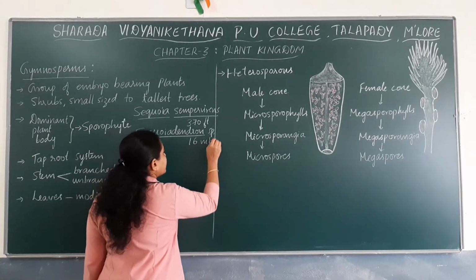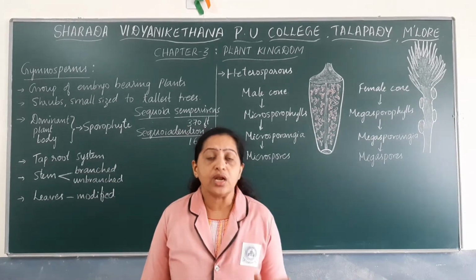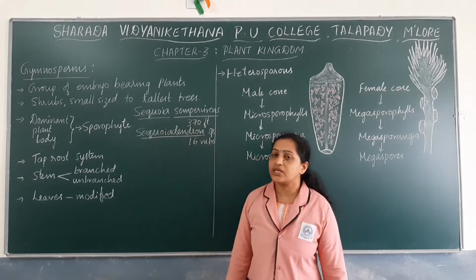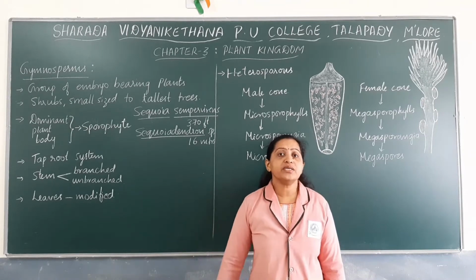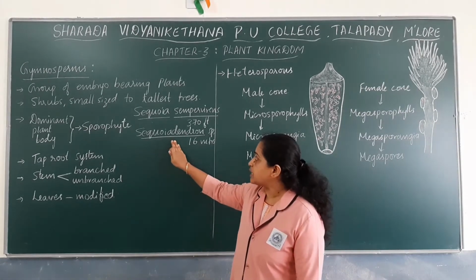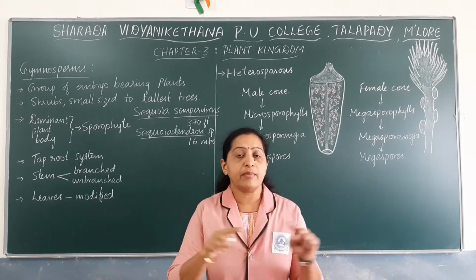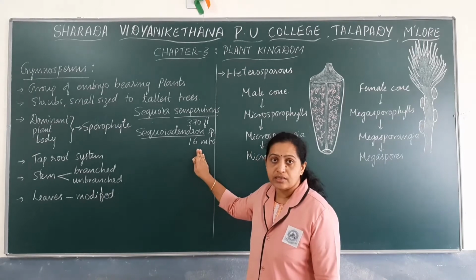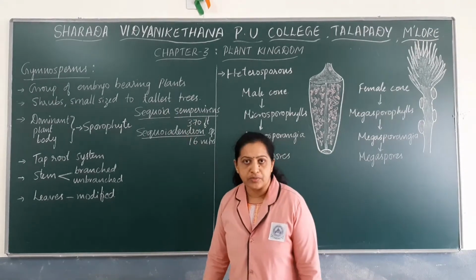So gymnosperms include the tallest tree, Sequoia sempervirens, which can grow up to around 370 feet, and Sequoiadendron, which grows to a maximum width. The diameter of the tree trunk itself is around 16 meters. So such vast trees are found under gymnosperms.